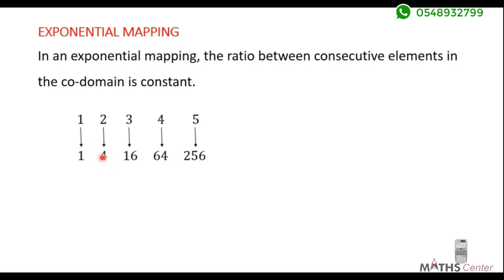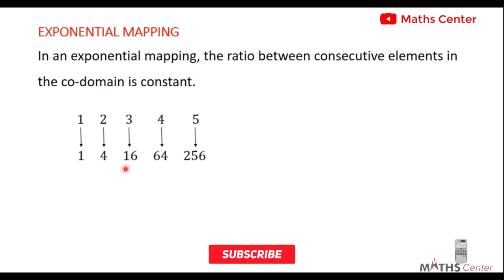Difference between 1 and 4 is 3. Difference between 4 and 16 is not 3, difference between 4 and 16 is 12. Difference between 16 and 64 is 48. And difference between 64 and 256 is 129. So you can see clearly from here that this is not a linear mapping, because the difference between consecutive elements in the codomain are not the same.